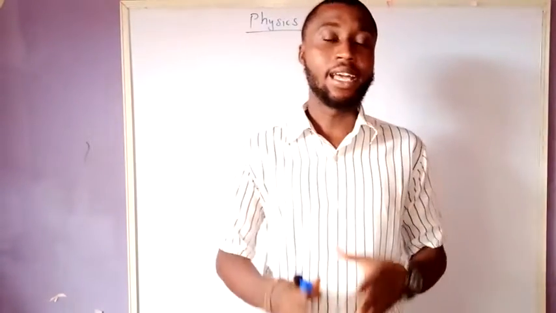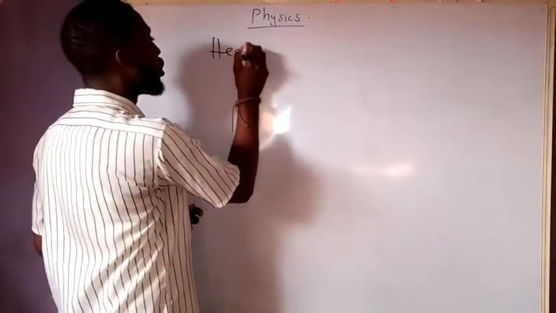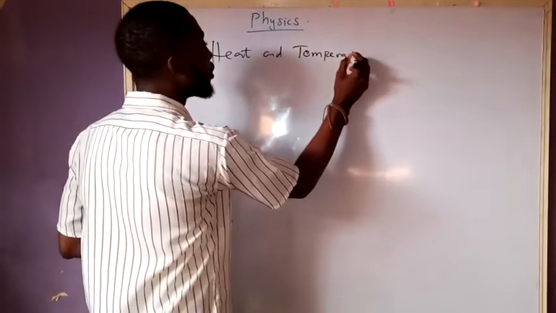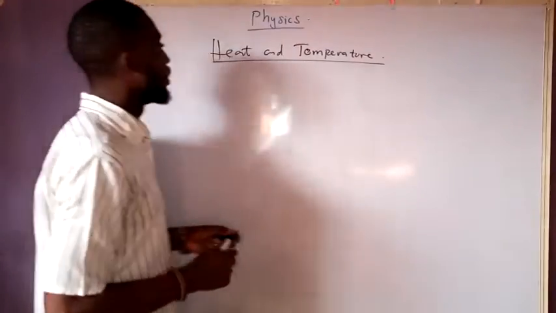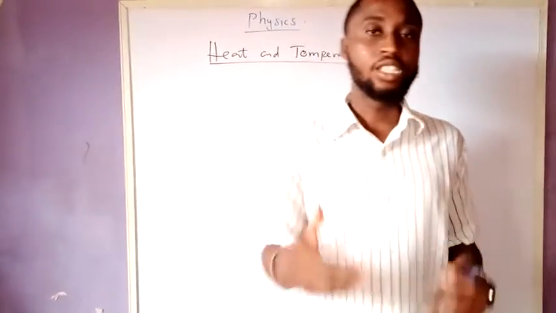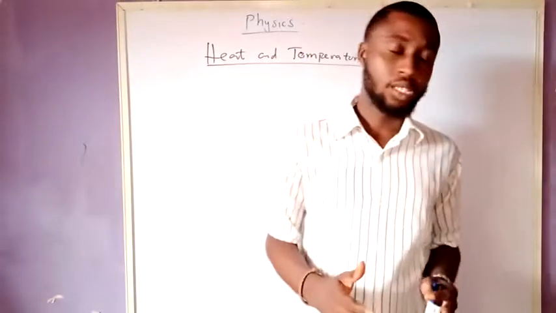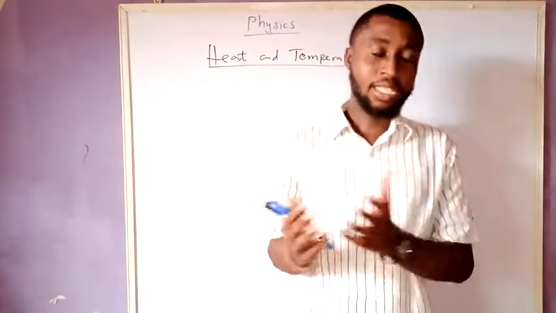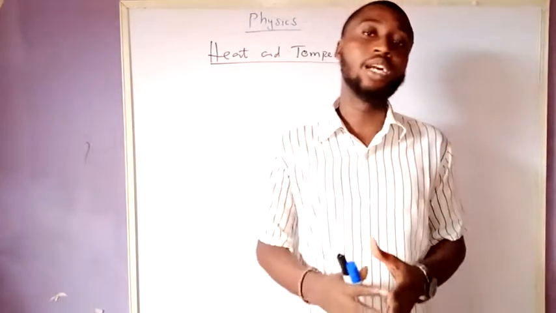In the last class, I explained heat and temperature, in which I said that heat is a form of energy that is transferred from a hotter body to a colder body due to temperature difference between the two bodies. Alright? And I also explained heat as the average kinetic energy possessed by particles making up a particular substance.